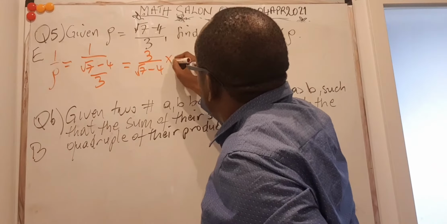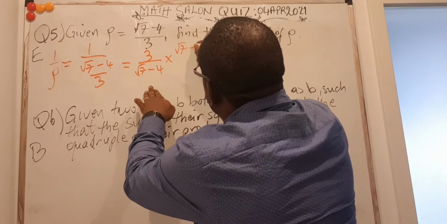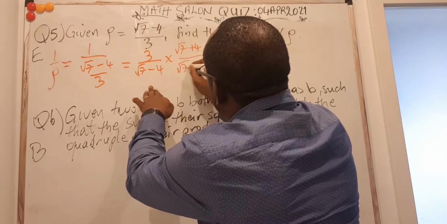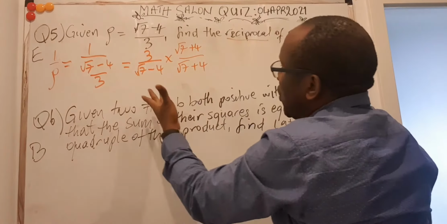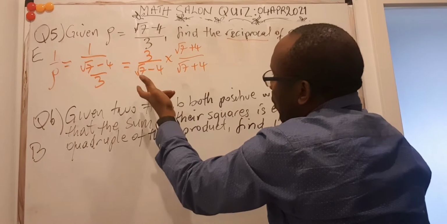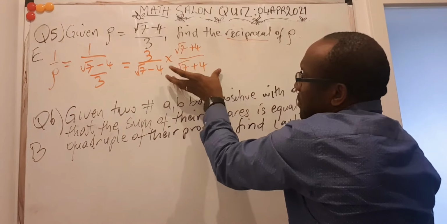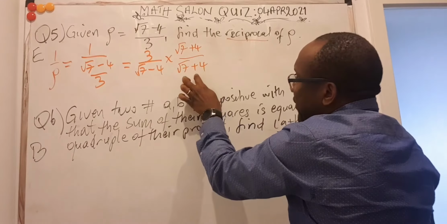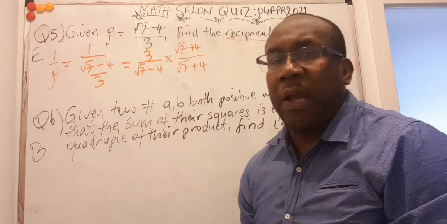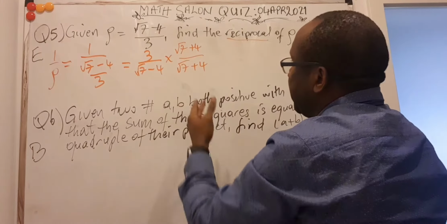For example, I will do that this way: root 7 plus 4 divided by root 7 plus 4. You could just have also taken minus root 7 plus 4 multiplied by minus root 7 plus 4. I multiplied the numerator and denominator with that so that the mathematics is still correct. This divided by this is 1, and if you multiply a number by 1, the number doesn't change. So mathematically that is correct.